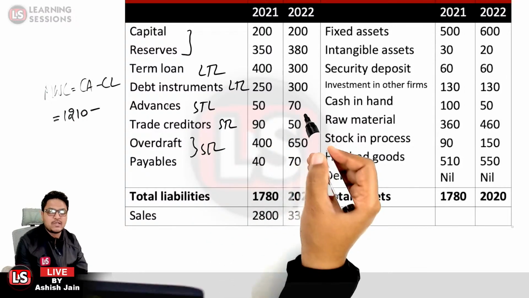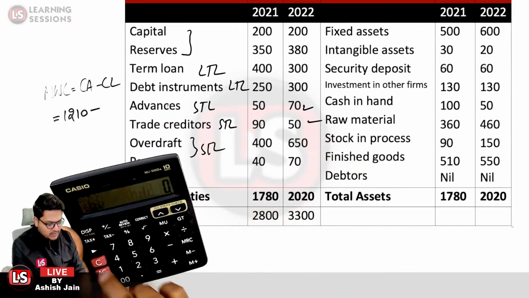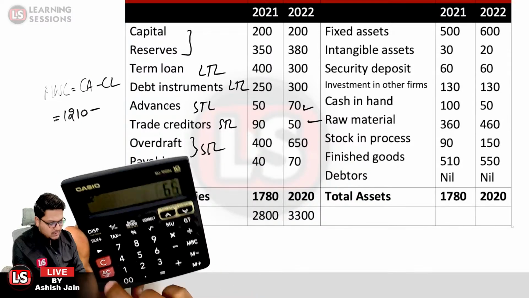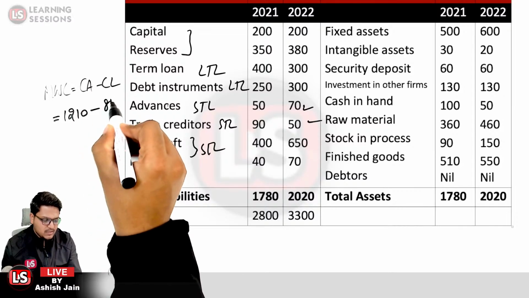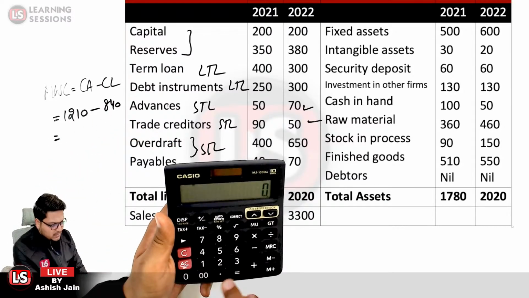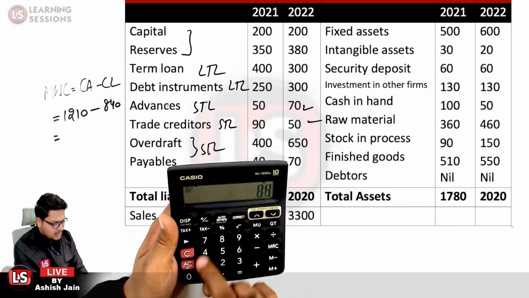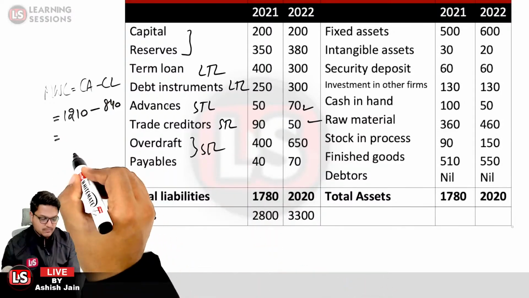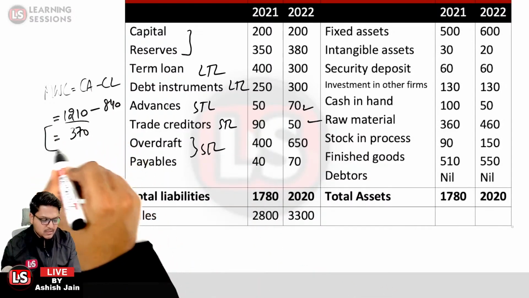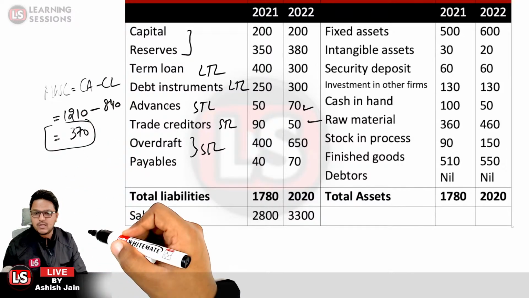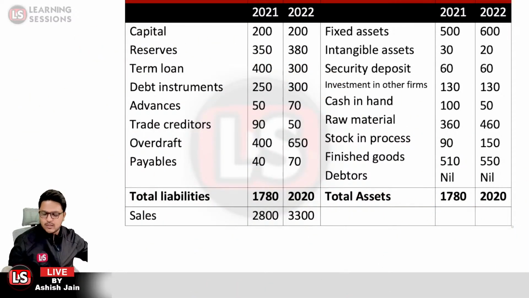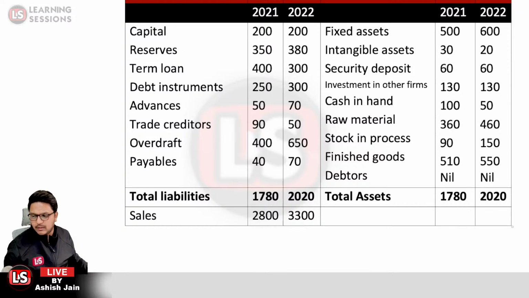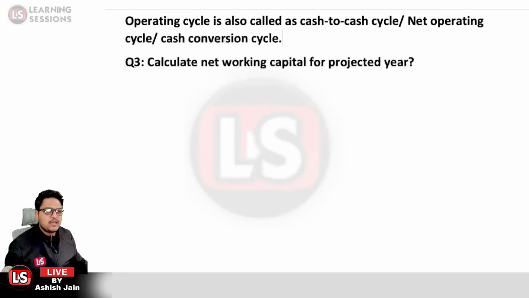That is 50 for the projected year, plus 70 plus 50, that is equal to 120, plus 650 plus 70, that is equal to 840. That is the amount of the current liabilities. What is net working capital? It is 1210 minus 840, that is equal to 370. So net working capital over here is equal to 370 in this particular case. Is that clear? Was that particular question clear? That was quite a simple one, where you only need to calculate the net working capital. Okay, next question, let's move.